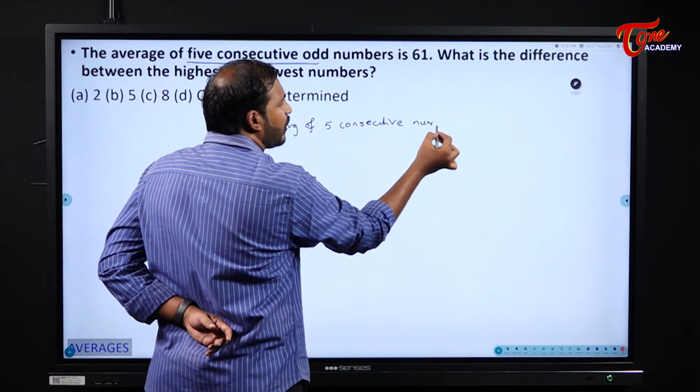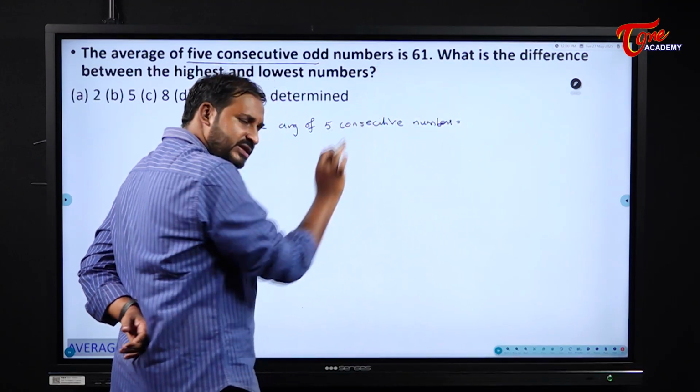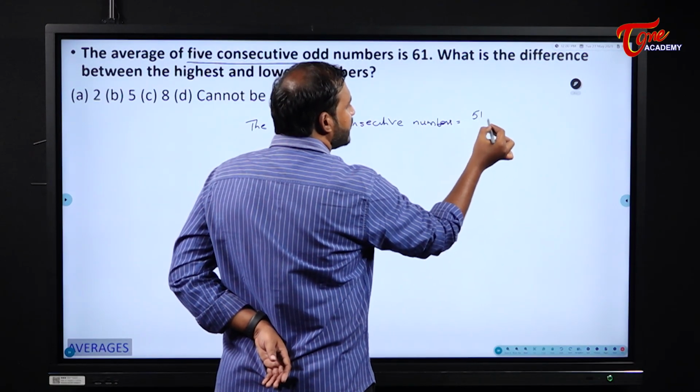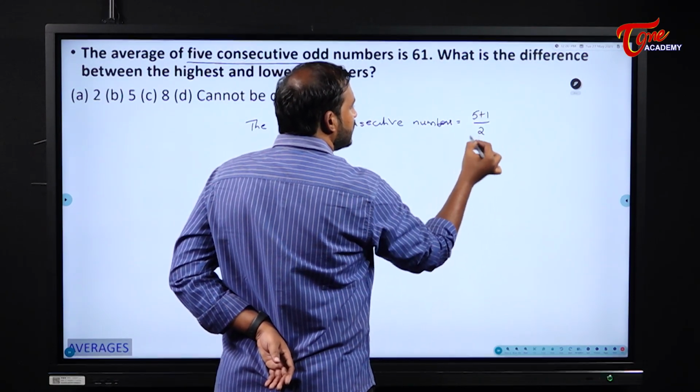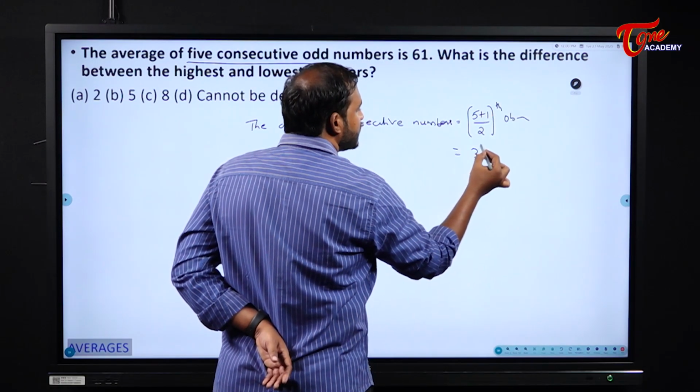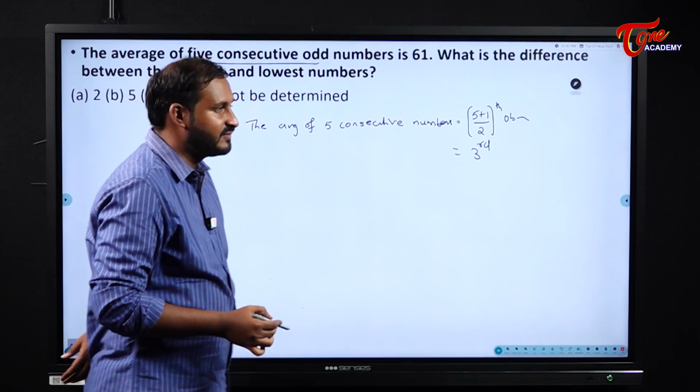Forget about odd numbers for now, later we will use that odd numbers case, but generally the average of 5 consecutive numbers will become the 5 plus 1 by 2th observation. That means the third observation is the average here.